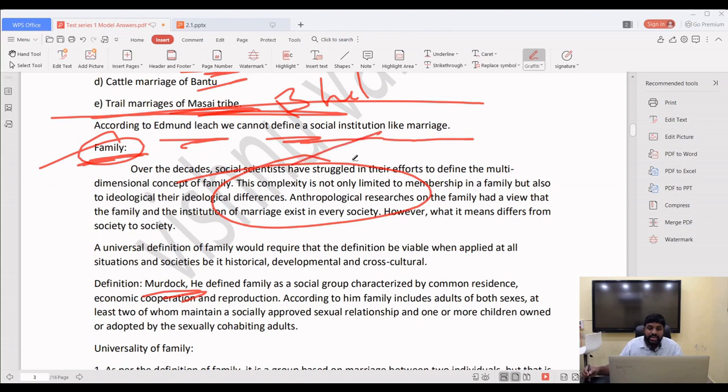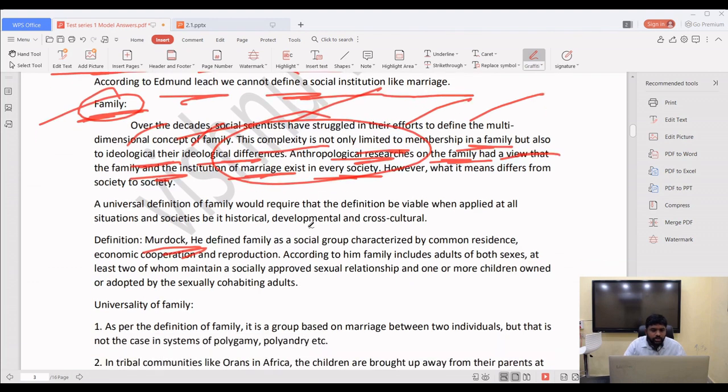Over the decades, social scientists have struggled in their efforts to define the multi-dimensional concept of family. How to define the family? The anthropologists and the sociologists tried a lot. This complexity is not only limited to membership in a family but also to their ideological differences. Anthropological researchers had a view that the family and the institution of marriage exist in every society. So in that way, you have to write the definition of family.